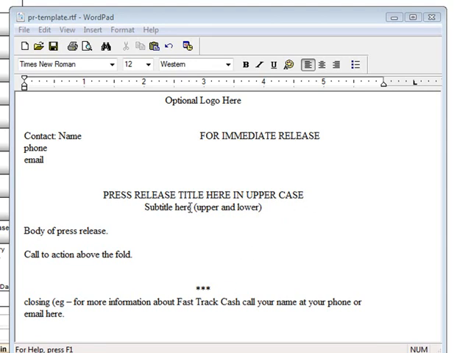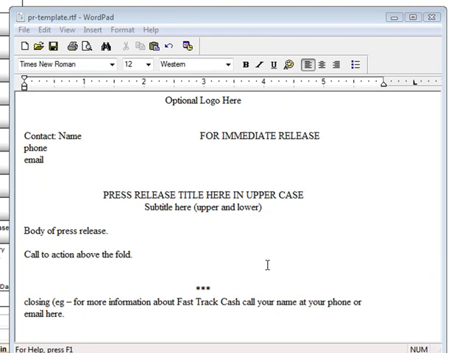Okay, here is a layout for a press release. So just use this layout. I've included it for you. All you have to do is click on the link underneath this video. Then you can download this and you can modify it to suit your needs. Now let's go over how to rewrite our article and put it in this template so it's ready to go and be distributed to the press release services.